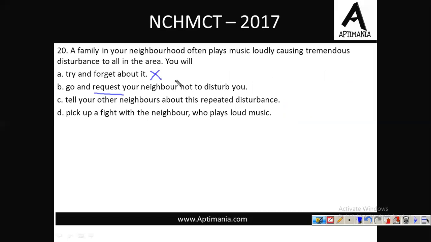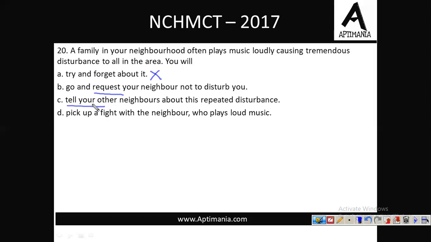See, requesting is a good thing. आप request कर सकते हैं, कोई दिक्कत नहीं है. वो हो सकता है आपके issues को समझ जाए. Tell your neighbors about this repeated disturbances. Now see, there is a difference between going and requesting and telling them. Telling them simply means कि आप वहां जाके बोल रहे हो कि आपकी वजह से हमें काफी दिक्कतें हो रही है ना. So you are causing trouble to us. So this is somewhat rude way.